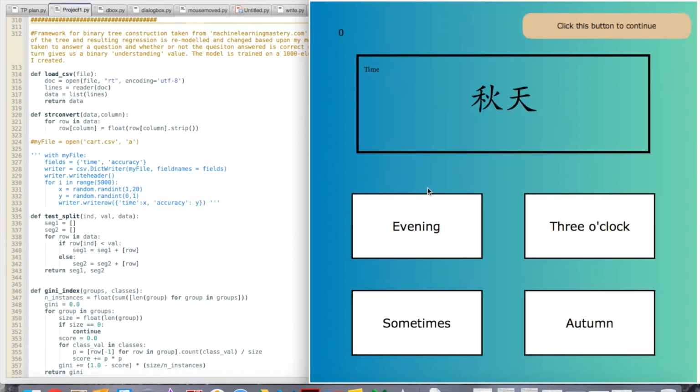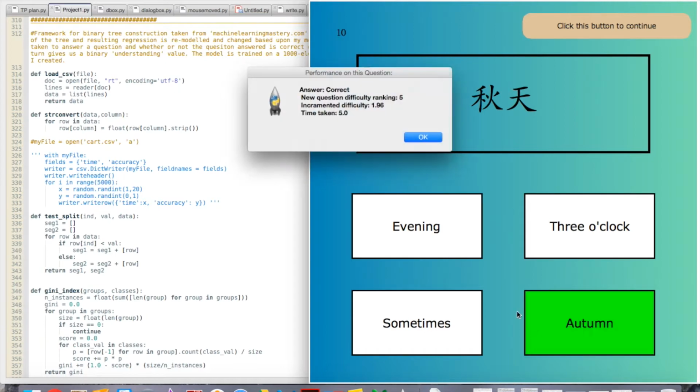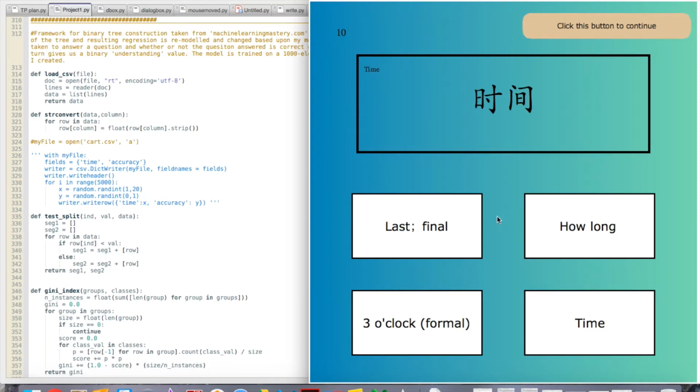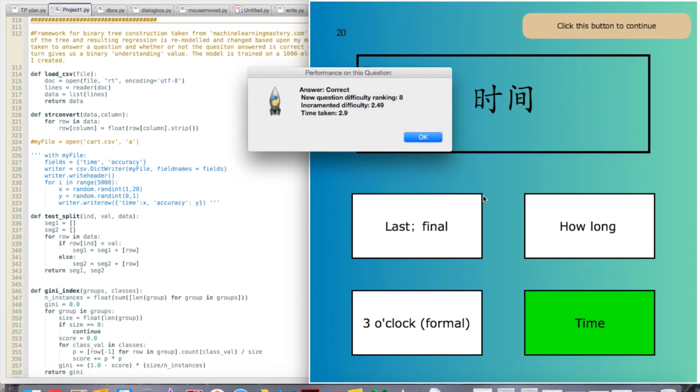So let's now go through the first section of the program, word recognition. Let's look at time, for example. How this works is that a Chinese word is displayed, which starts off at an easy difficulty level, and as the user answers questions correctly, the words get harder and harder, and vice versa if the person gets questions wrong. I constructed an AI in the form of a weighted random variable, and this random variable takes in a few metrics. The first one is the total number of questions the user answered correctly and wrongly, to ensure that eventually the difficulty of the questions stabilizes at a level which suits the user.